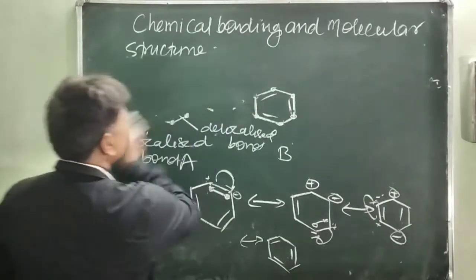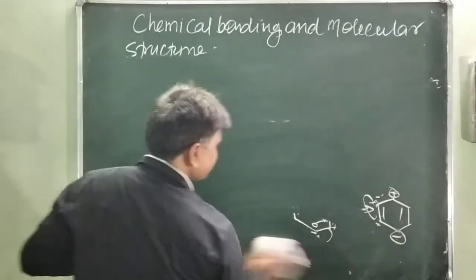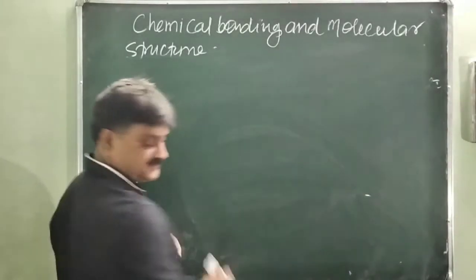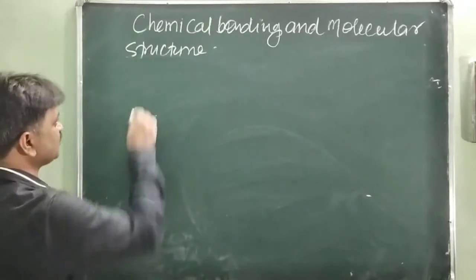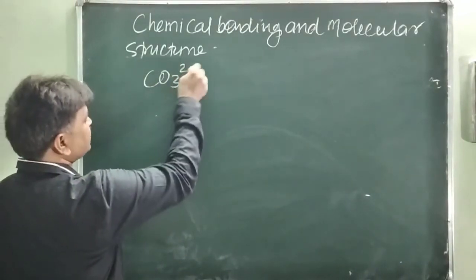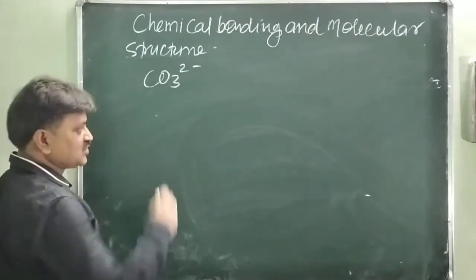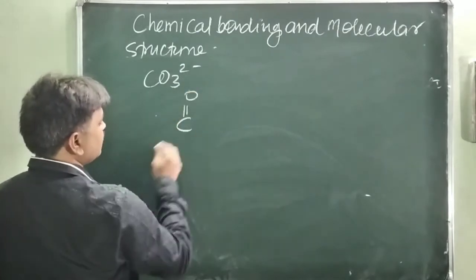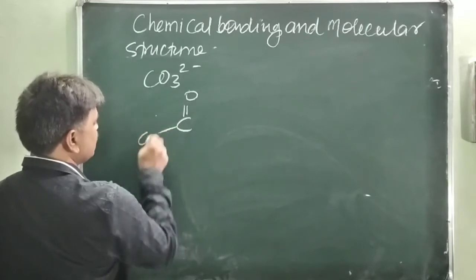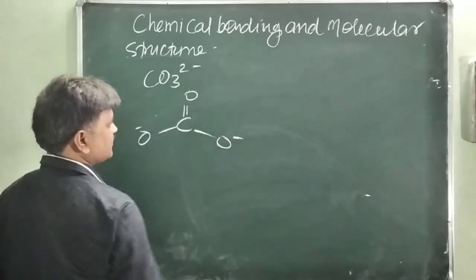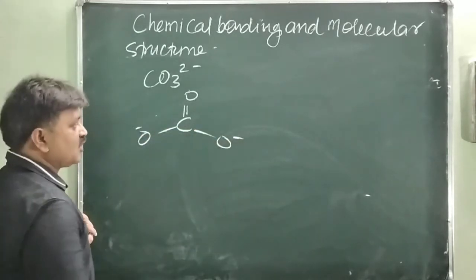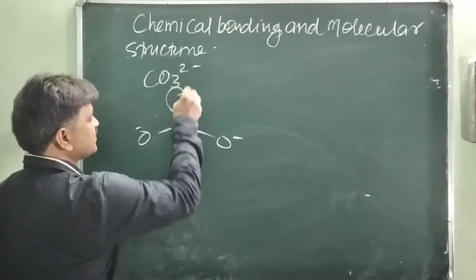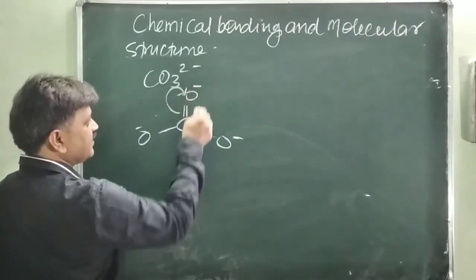Next, another example: we are taking the example of carbonate. This is CO3 2 minus. How do we show the resonating structures of carbonate? First you write the electronic dot structure. This is C, O, or you can write here, this is O minus and O minus. Now when this pi electron disperses here, only the pi electron, this becomes negative and this becomes positive.